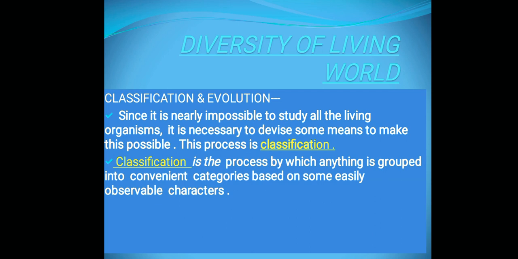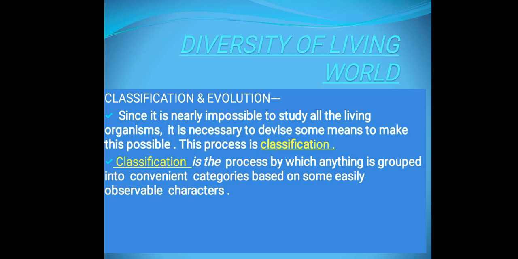What is classification? Classification is the process by which anything is grouped into convenient categories based on some easily observable characters.